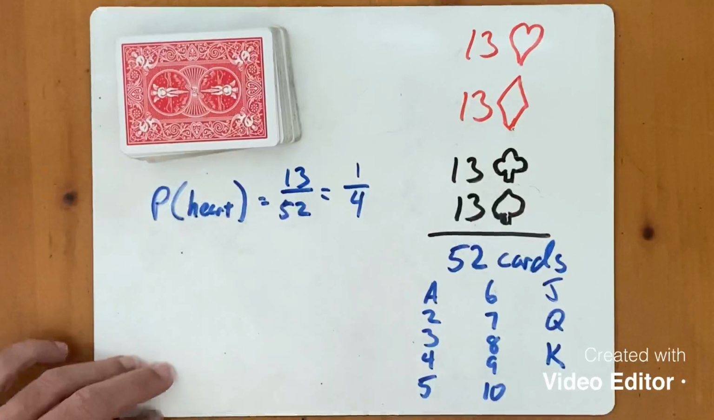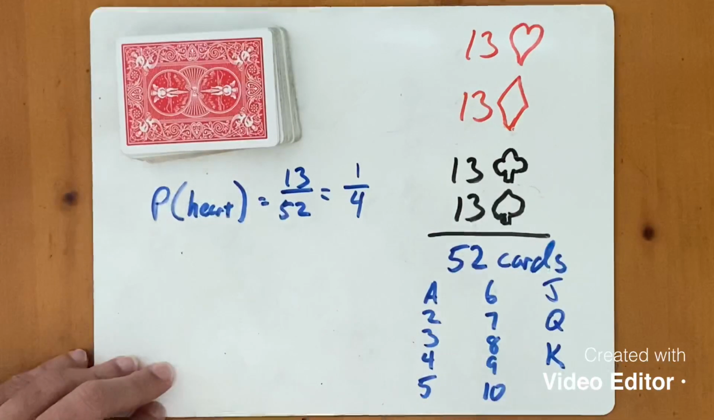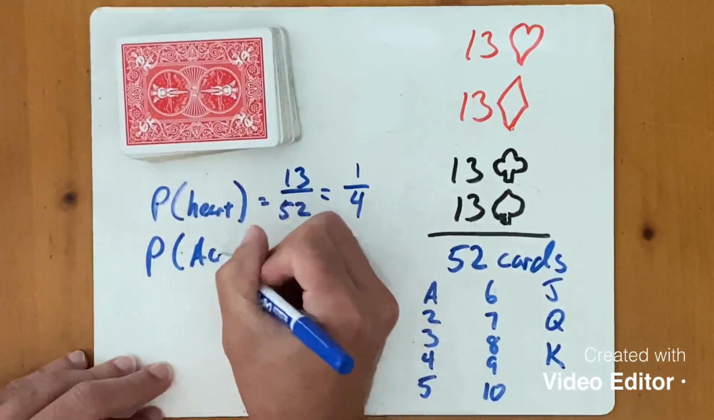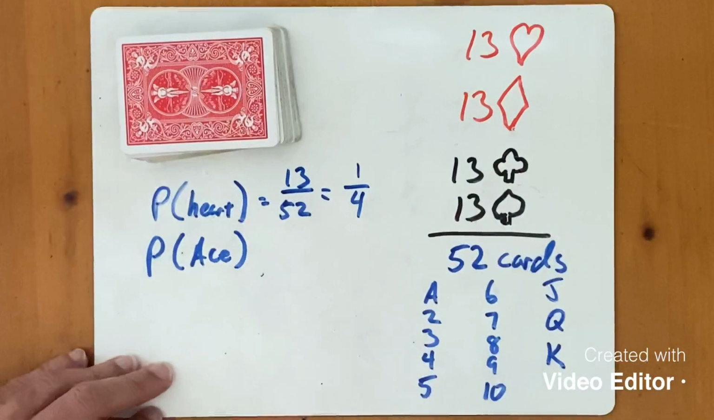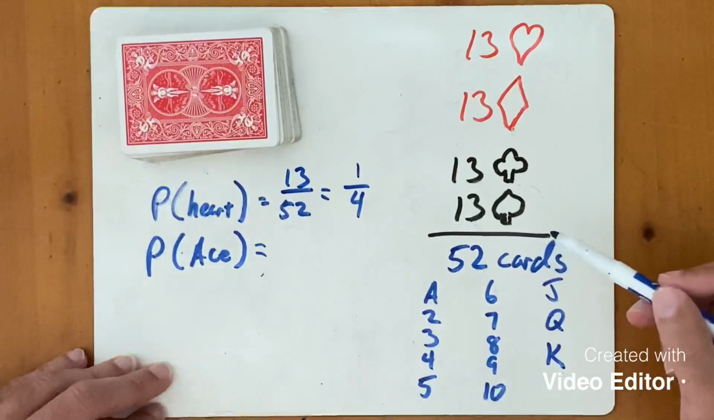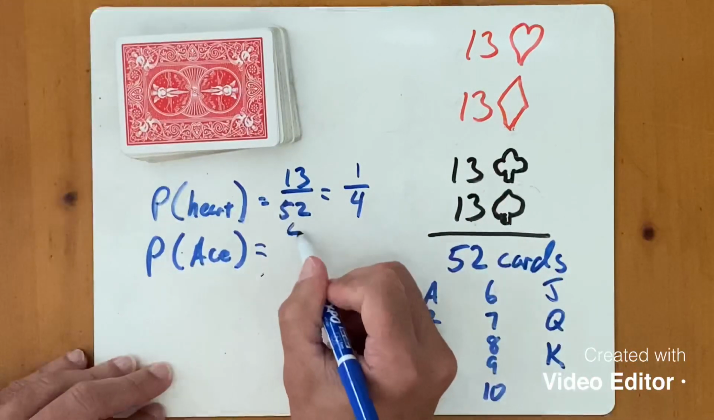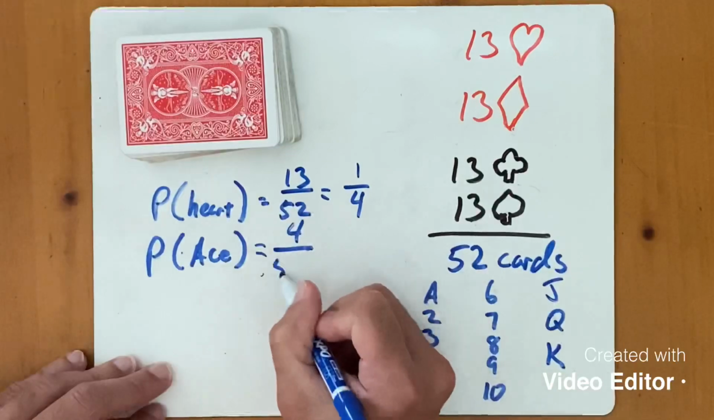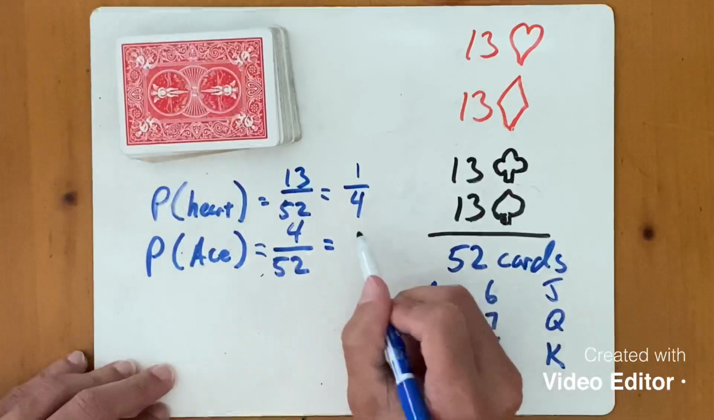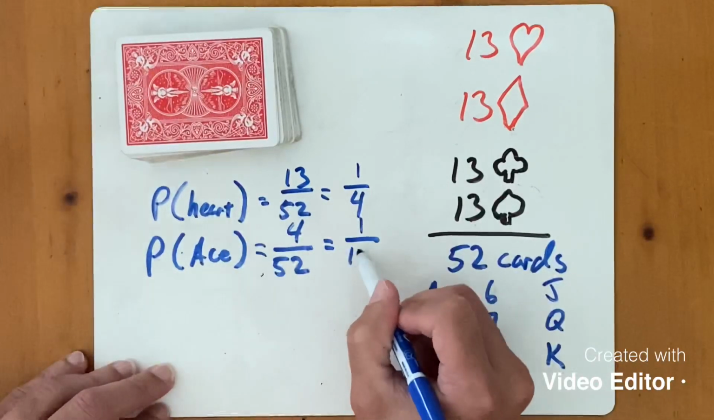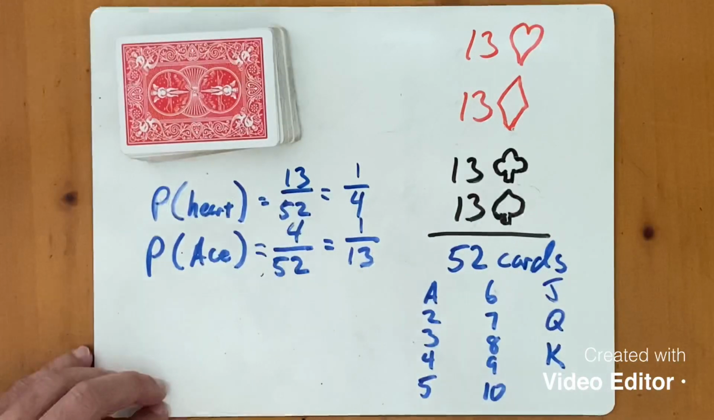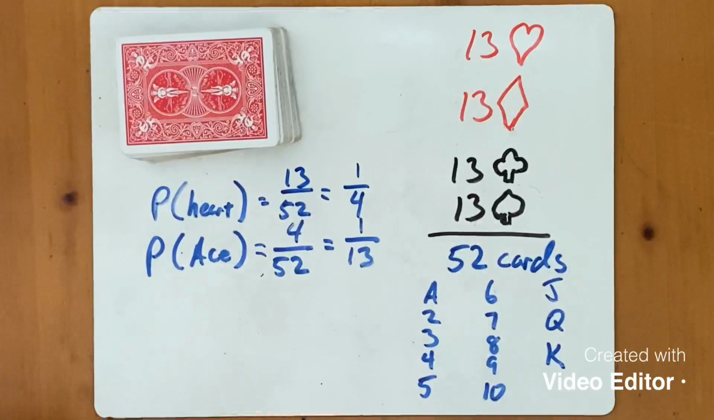Let's say that I wanted the probability of picking an ace out of the deck. Well, how many aces are there in that deck? There's 1 ace of each suit, so there's a total of 4 aces, so that's my favorable outcomes. And there's still 52 cards in the deck, so it's going to be 4 over 52. When I simplify that, it becomes 1 over 13. So I have a 1 out of 13 chance of drawing a random card and it being an ace.